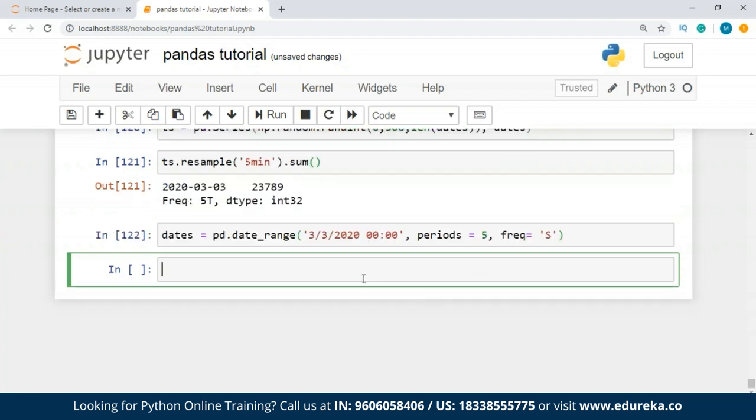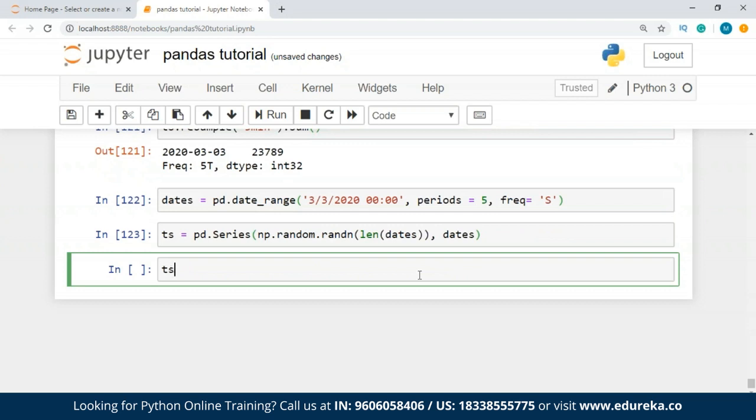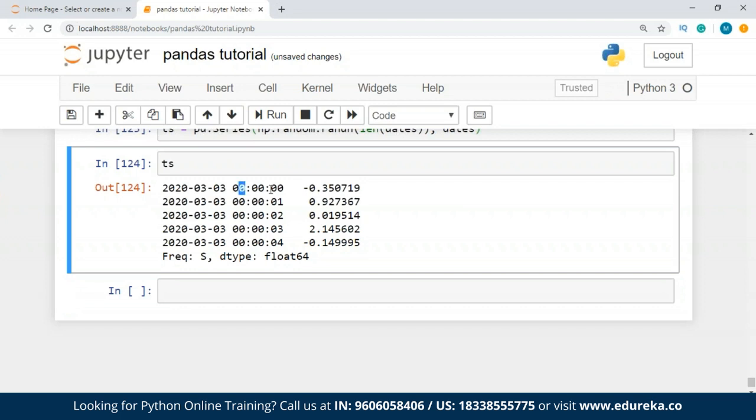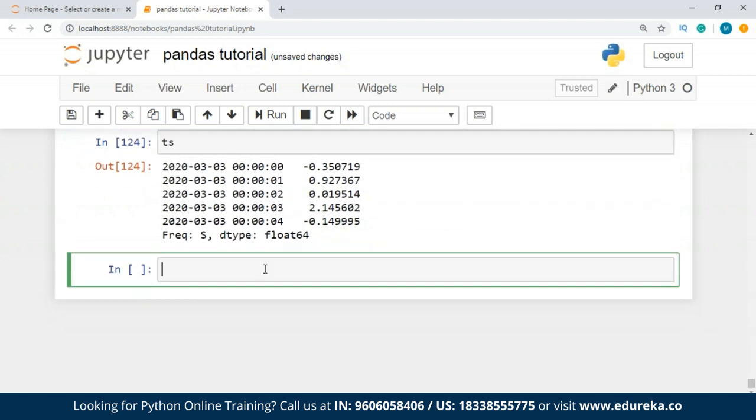All right. So now we make another timestamp, and we just use pd.Series, and inside this I'm going to use np.random.random, and the random number is going to be the length of dates, and dates over here. All right, so now when I print timestamp, I'm getting the output as something like this. So this is how you get the time zone representation, guys. So you're getting the date, the time, and everything, and the data type is float64, and then you can also get the UTC as well.